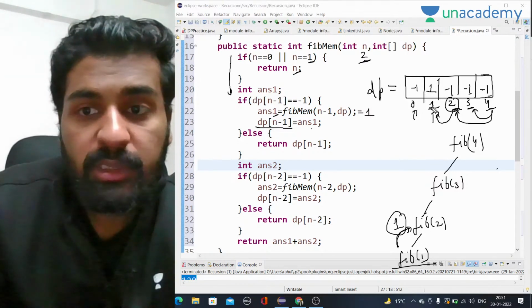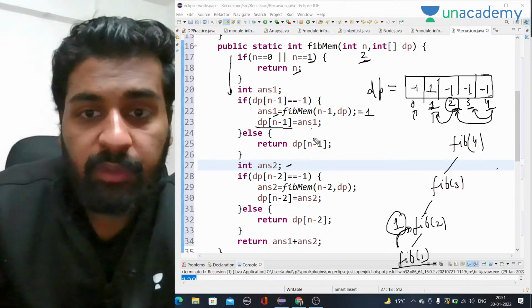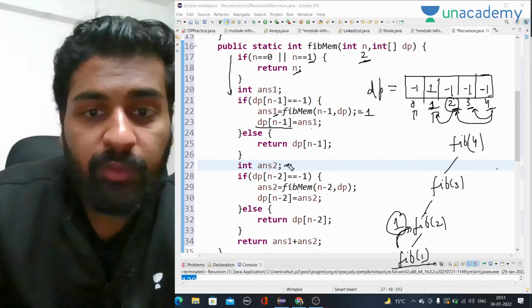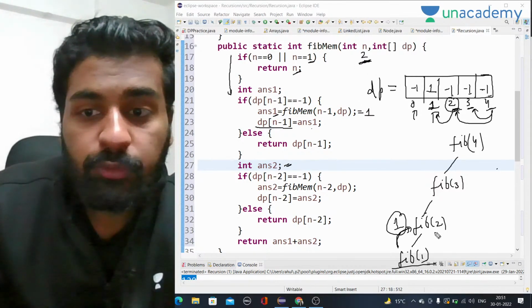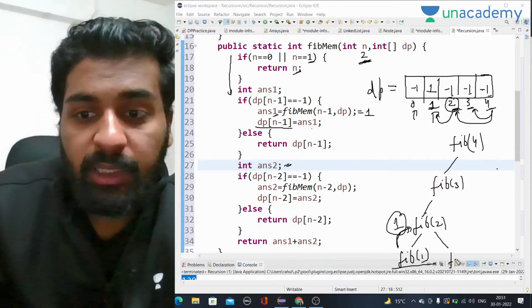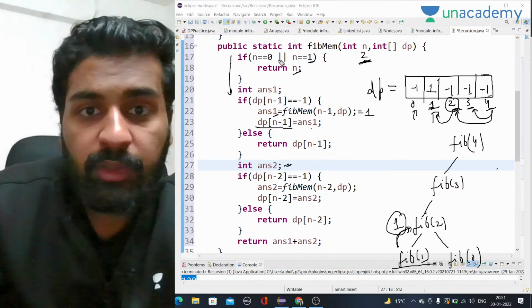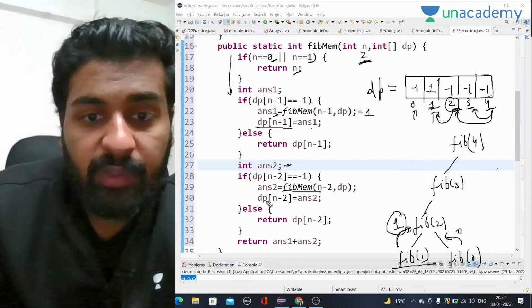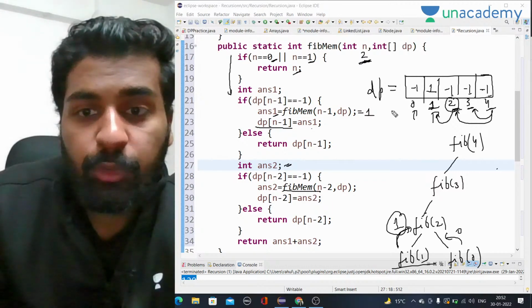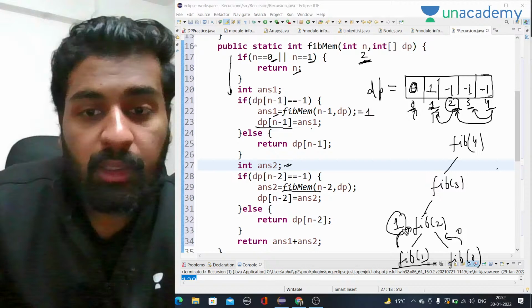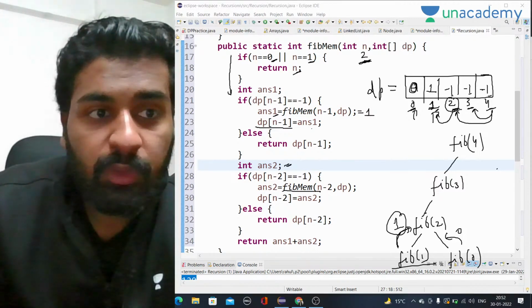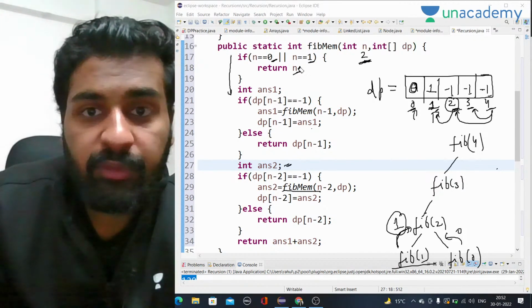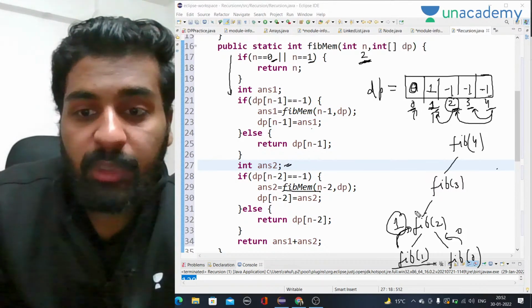Now it will call for answer 2. Answer 1 we got and have stored. Now for value 2, fib of n minus 2 will be fib of 0. Fib of 0 we already know is 0, so it will return 0, and on dp of 0 I will put 0. Now we got the values at the 0th index and the first index. We got answer 1 and answer 2 both for n equal to 2, so I am just going to return answer 1 plus answer 2. That means from here I will return 1.